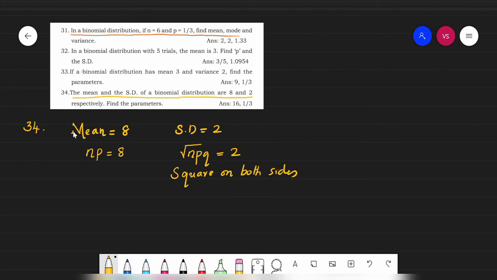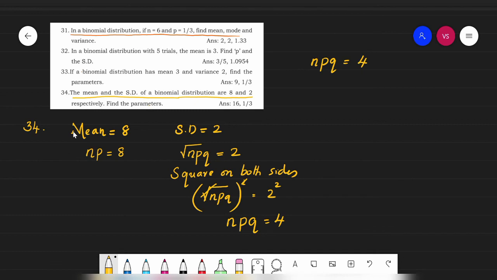When I square root npq, the square cancels with the root here, and what remains in the LHS is npq, and on the right it is 4. I'll write it here: npq is equal to 4. That means variance is equal to 4.